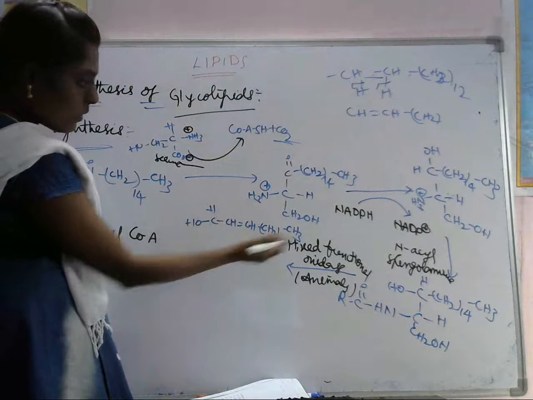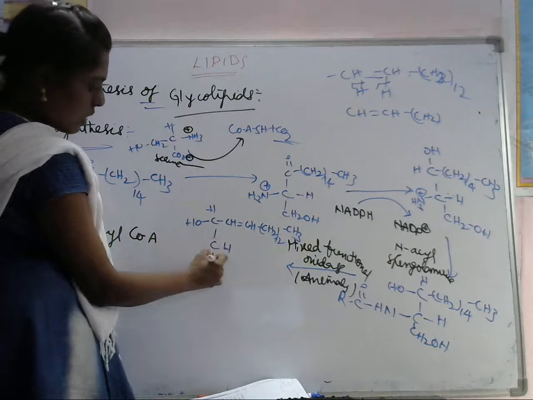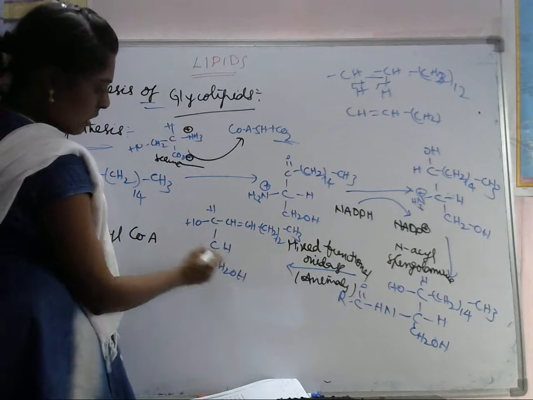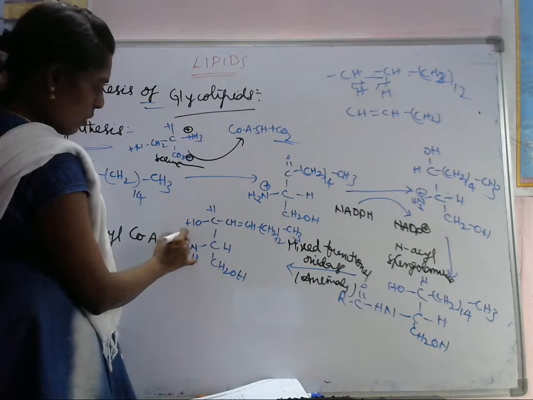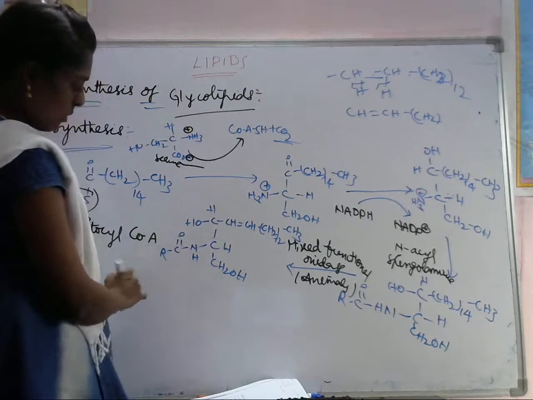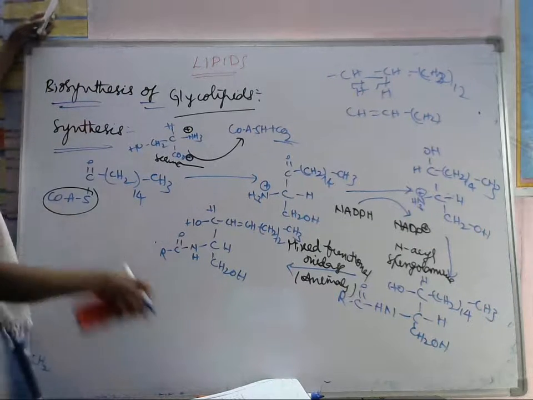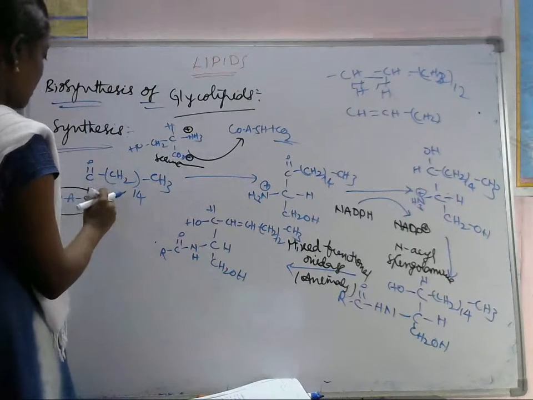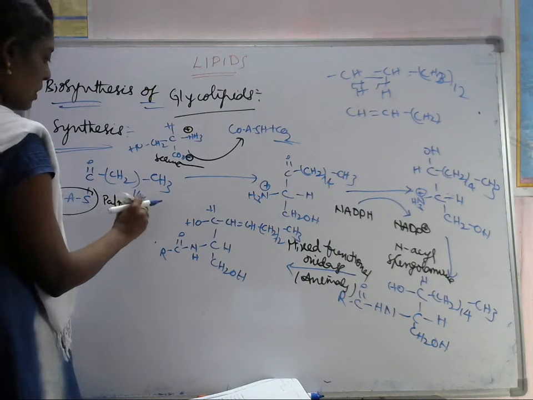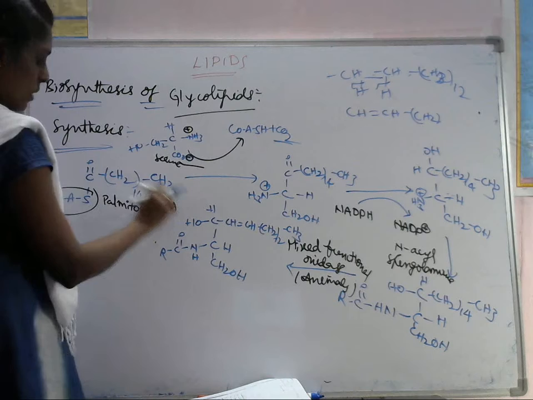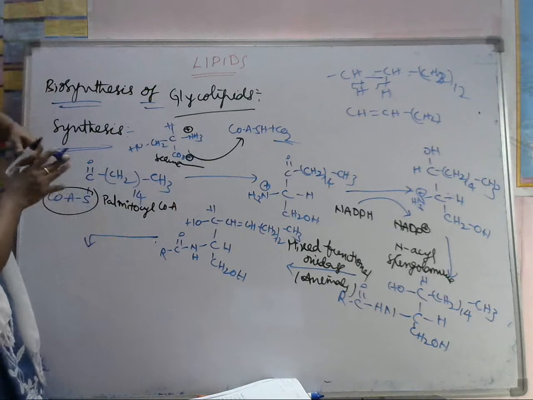So next we'll have the same group here. CH is there, CH2OH is there, and here NH, CO, R group will be there. Okay, R group is there. Okay, this is formed. Okay, so next step is